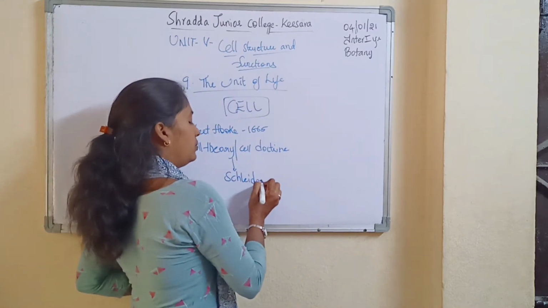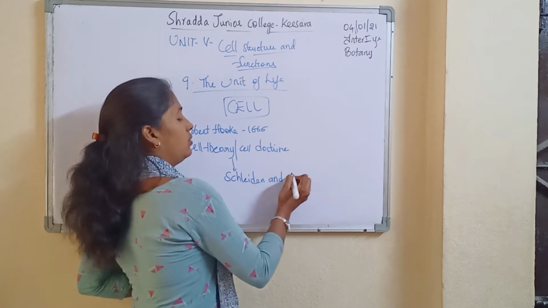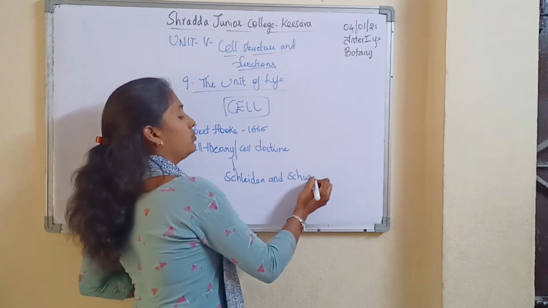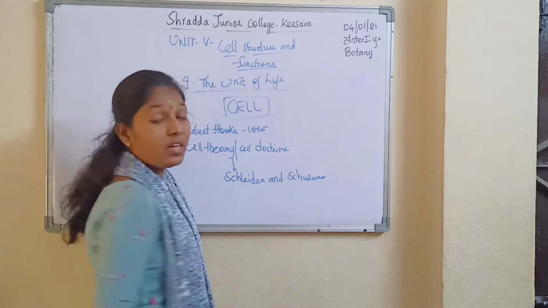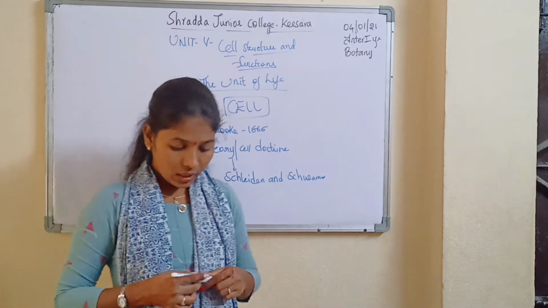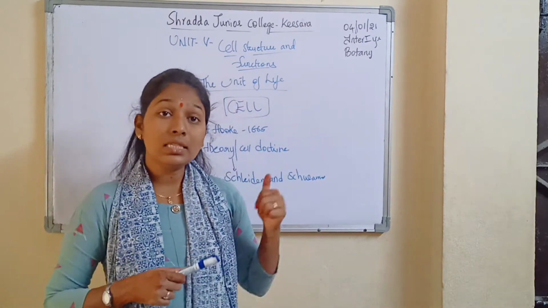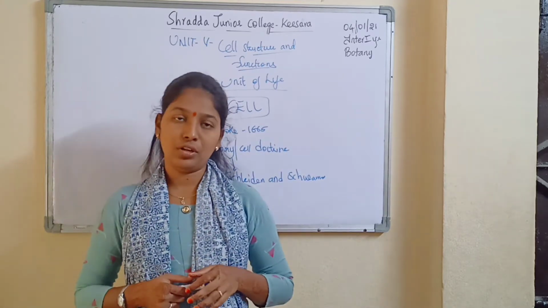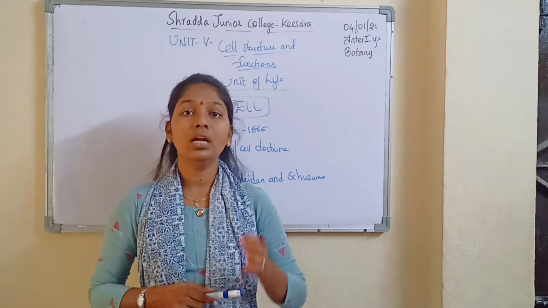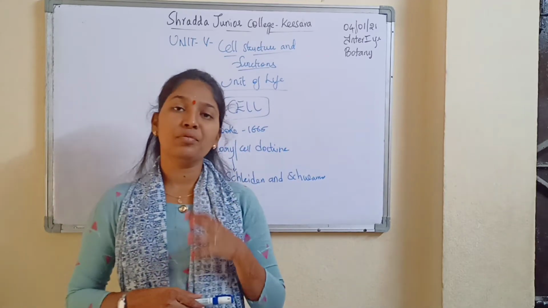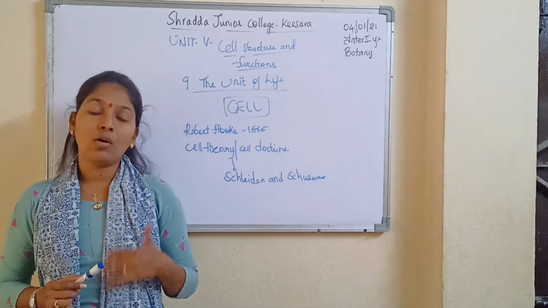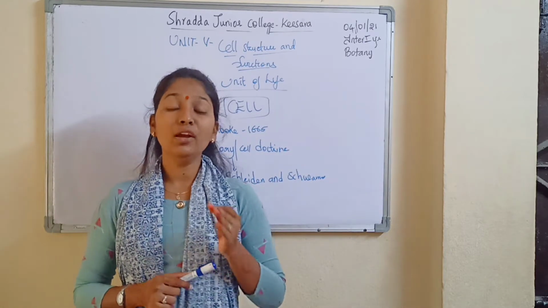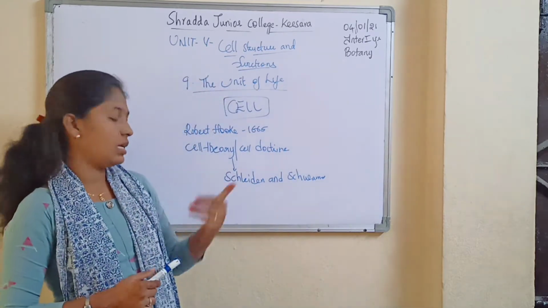Schleiden and Schwann. This cell is considered to be a fundamental structural and functional unit. These cells are also considered to be the building blocks or building units of life, of a newly existing living form. So now we will discuss this cell theory.